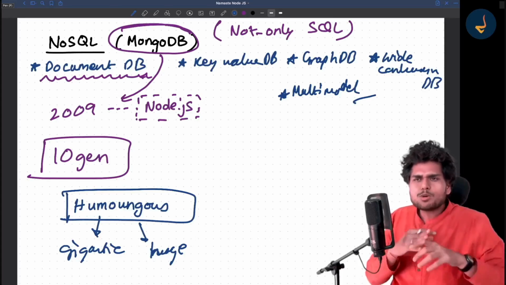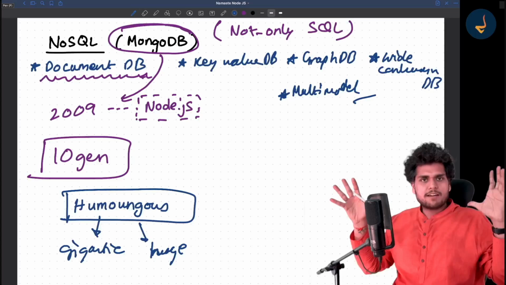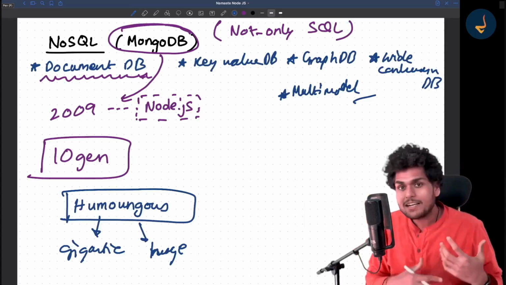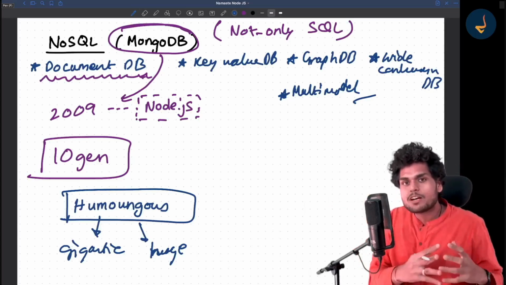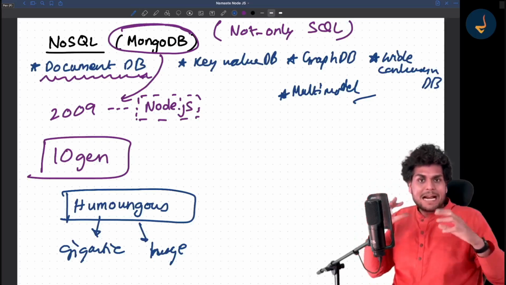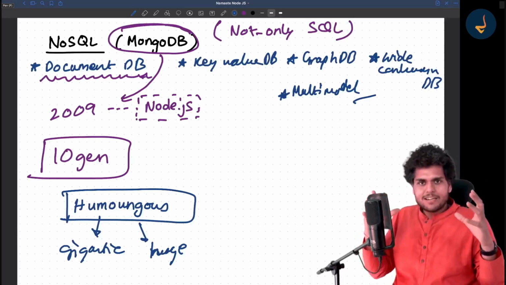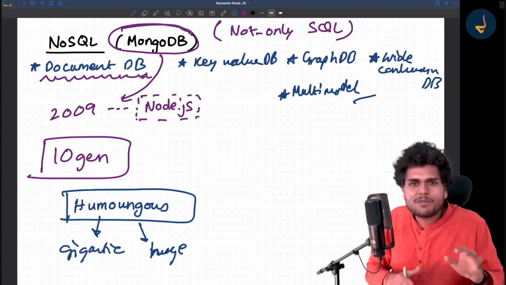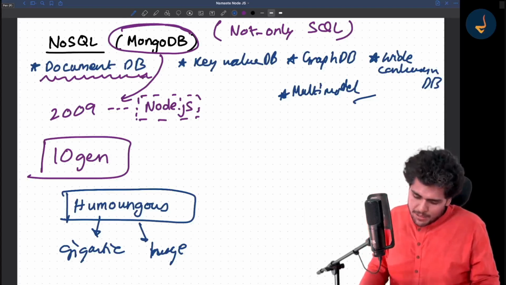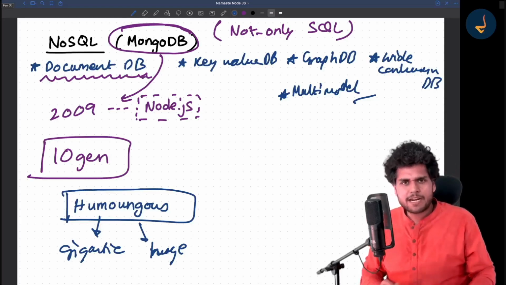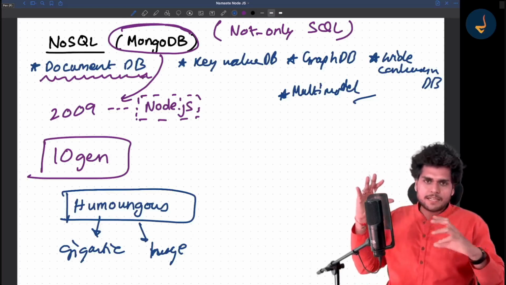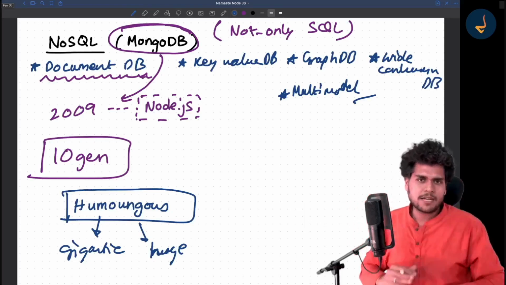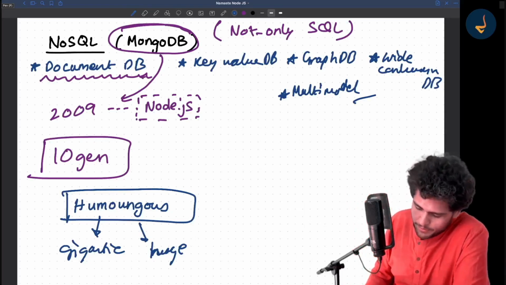It was supposed to hold a huge amount of data, and that's how it is. It can store a huge amount of data, and that too unstructured data that does not have a fixed schema. We will talk about all of it also, but that is what it was meant for. And it can scale, both vertically and horizontally. That's what MongoDB is capable of.